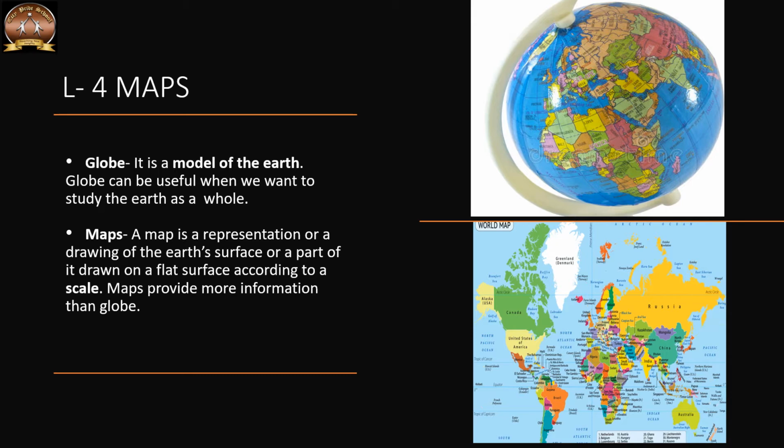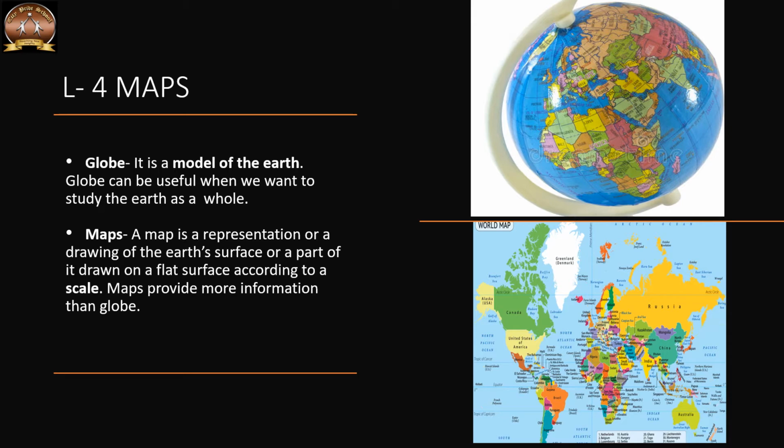The next difference is that in a globe we can find out the exact shape and position of continents, countries and oceans. But a map is of more detail, a detailed study of the earth drawn on paper on a flat surface.